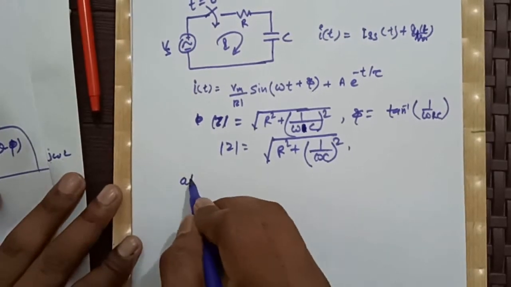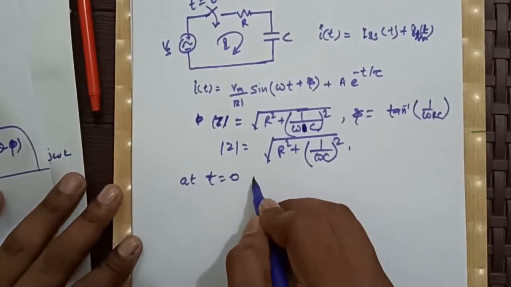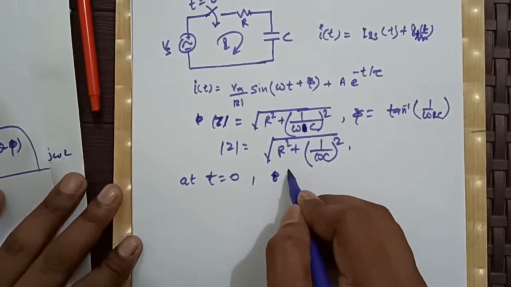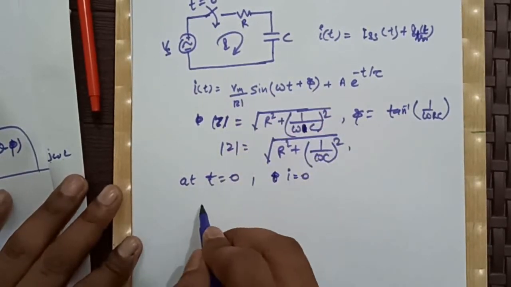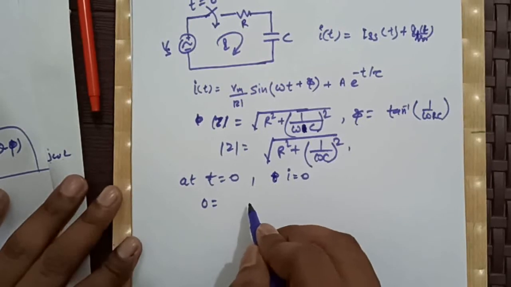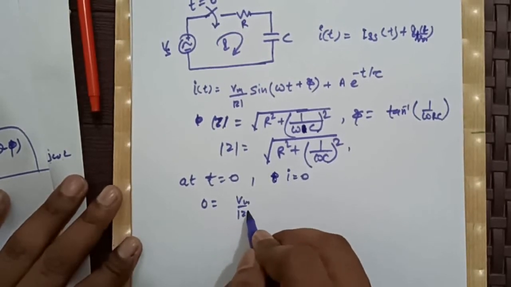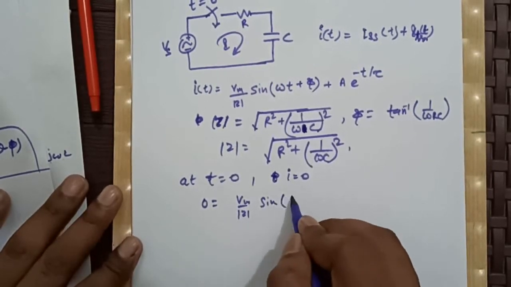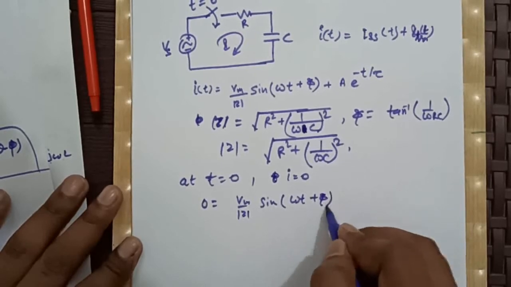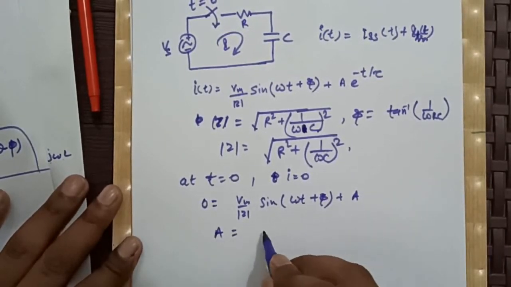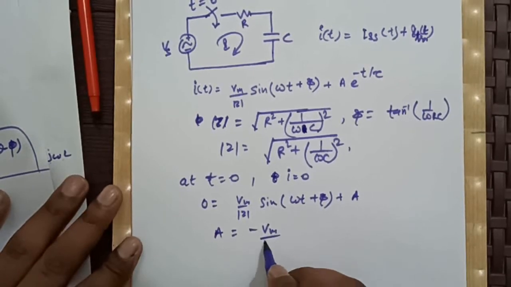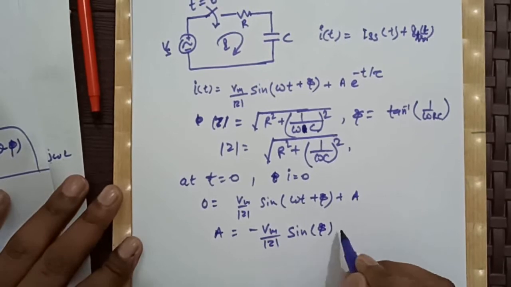Now at t is equal to 0, our i was 0, so putting this value here, we will have 0 is equal to Vm by mod z sine of omega t plus phi plus A. So from here A will be minus of Vm by mod z sine of phi.